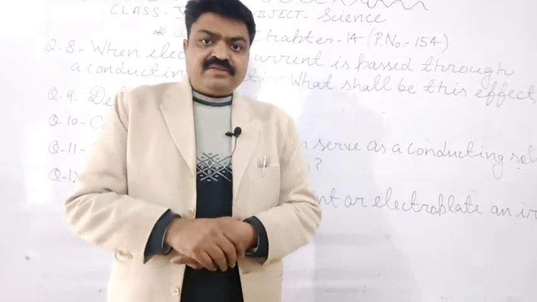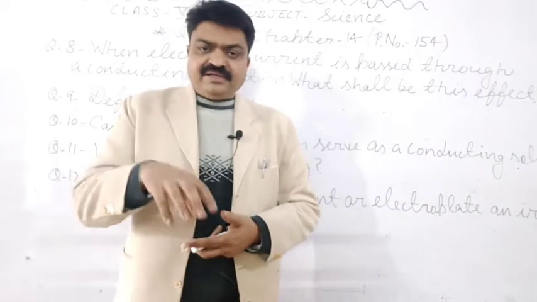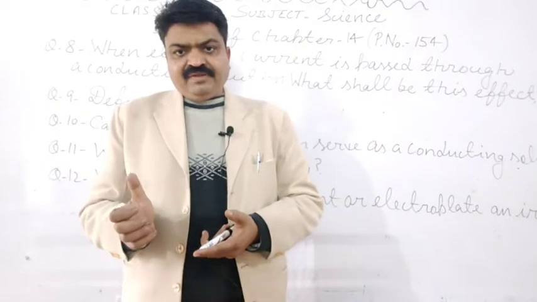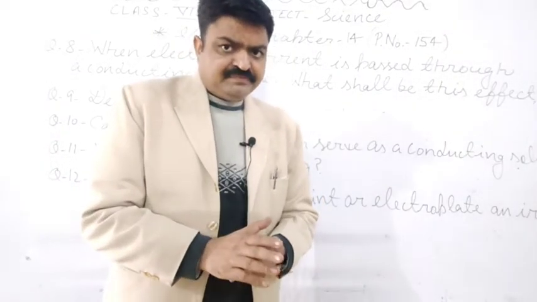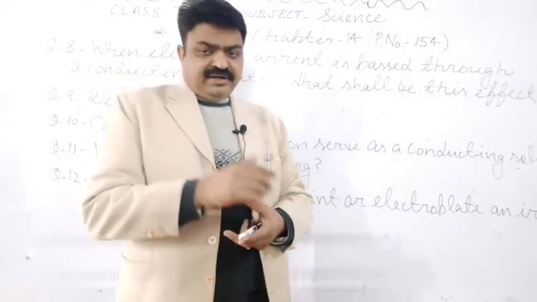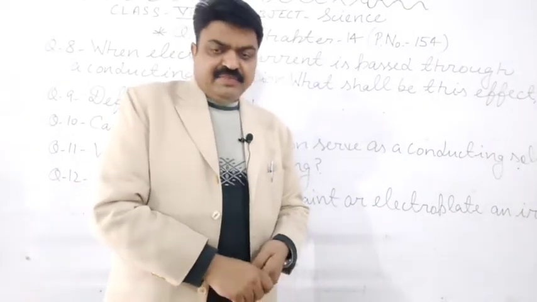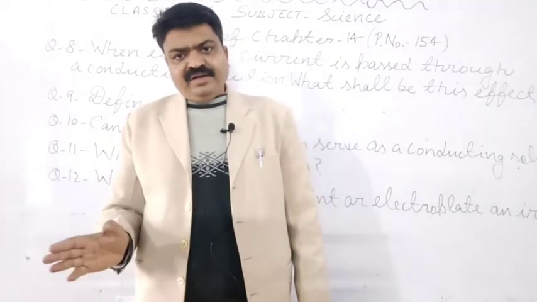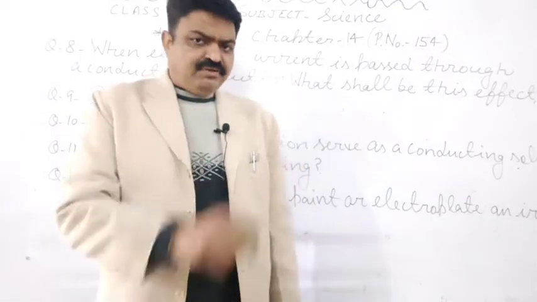Two types of ions are produced inside the solution: first is cation, second is anion. So due to the decomposition of the cation and anion, this effect takes place. So you will write: this chemical effect of electric current takes place due to the decomposition of ions as cation and anion.